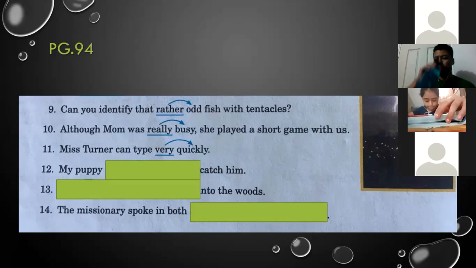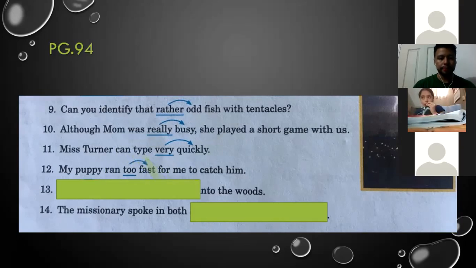Too is modifying fast. Excellent. Fast is the adjective, and too is the adverb. Well done. 13. Quite suddenly, the deer bolted into the woods.